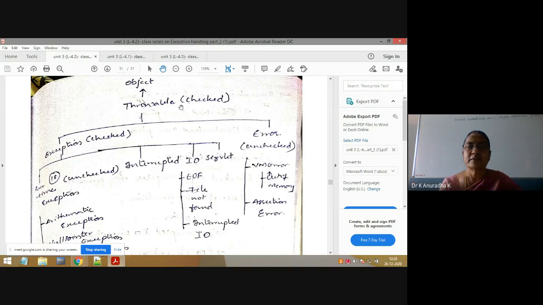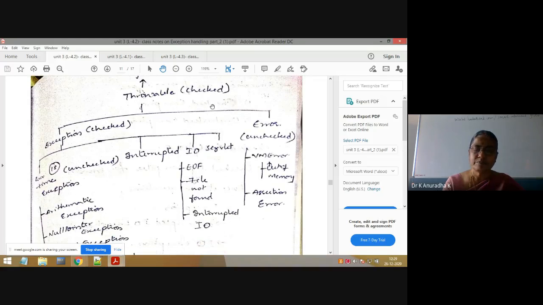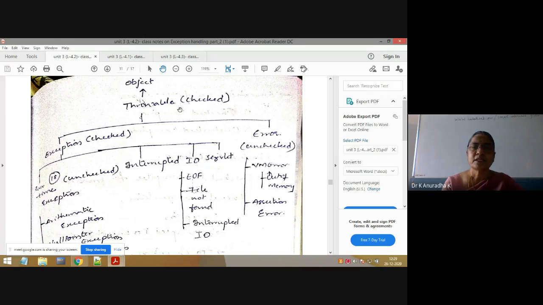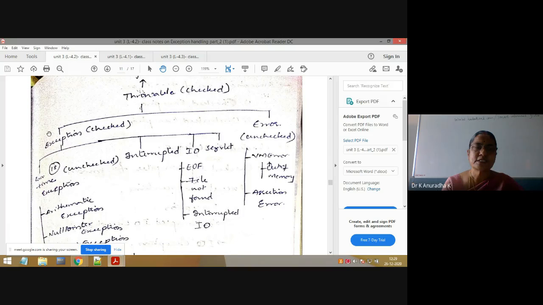In this hierarchy, the important point is that exceptions are of two types: checked exceptions and unchecked exceptions. What are checked exceptions, what are unchecked exceptions, and what is the difference between them? This is very, very important. If you see throwable, this is a checked exception. Exception and error are two subclasses of throwable. Exception is a checked exception, whereas error is an unchecked exception.